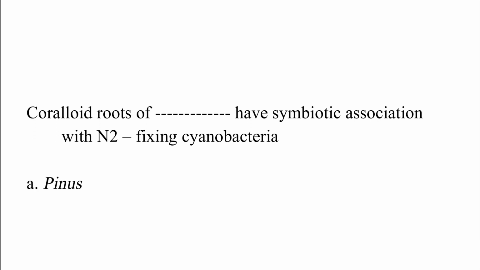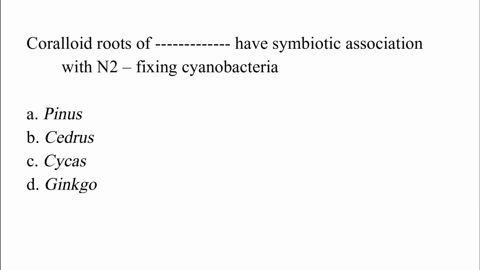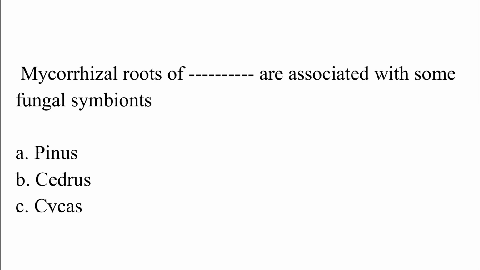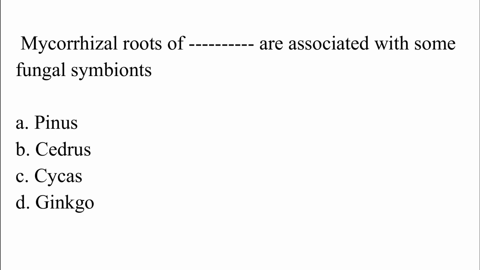Coralloid roots of dash have symbiotic association with nitrogen fixing cyanobacteria. Option A. Pinus. Option B. Cedrus. Option C. Cycas. Option D. Ginkgo. The correct answer is option C, which is Cycas. Mycorrhizal roots of dash are associated with some fungal symbiont. Option A. Pinus. Option B. Cedrus. Option C. Cycas. Option D. Ginkgo. The correct answer is option A, which is Pinus.